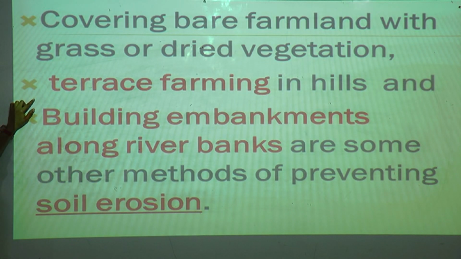Terrace means steps, like a staircase, stepwise, and it can be done on hills. And building embankments means, where rivers are there, due to overflow of water from heavy rain, the water will come out. So to stop that, they make a wall by the river side so that water should not come out. Building embankments along the river banks, these are the methods by which we can prevent soil erosion.